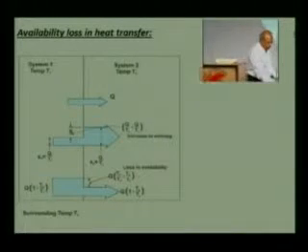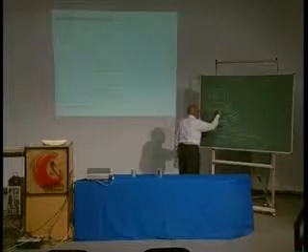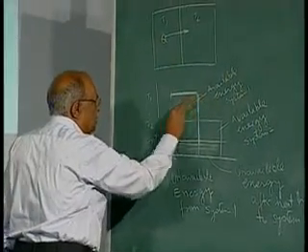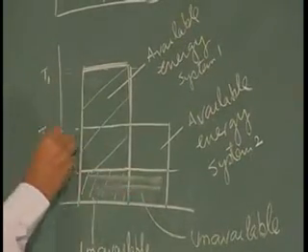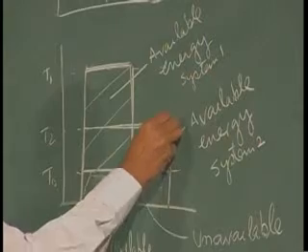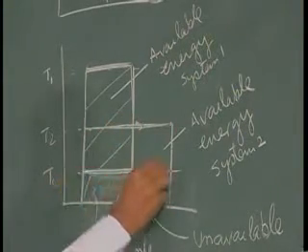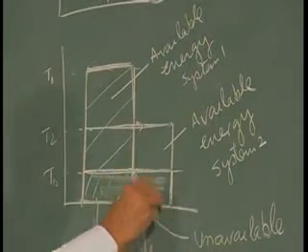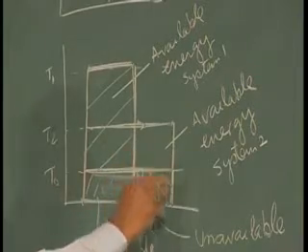This is the available energy for this heat. The heat drawn from source 1 would be represented by this area, and when it flows to a lower temperature T2, the total energy Q would be given by this area, and out of this would be the unavailable energy, and that shows that the increase in unavailable energy is shown by this cross hatched area.